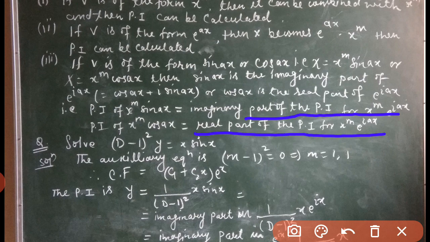To see such a method, let us solve a question. The question which we have chosen is: solve (D minus 1) whole square into y equal to x sin x. Since the first case and the second case we have done earlier, with many problems in the previous lecture, let us see case 3. In this case 3, I have chosen this question. So let's start the solution.